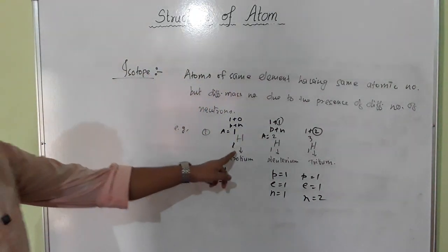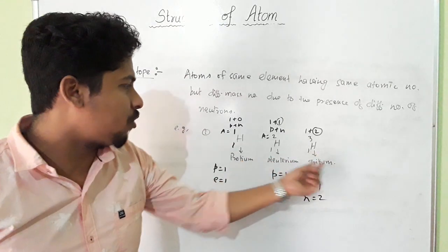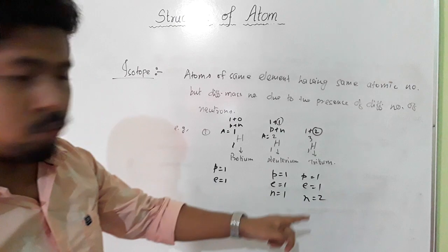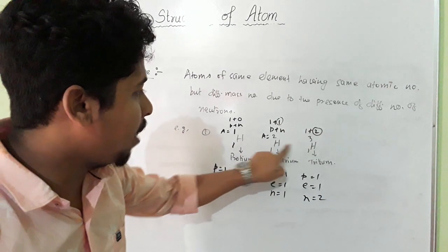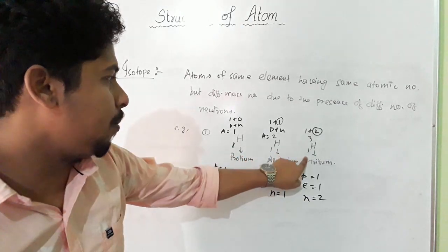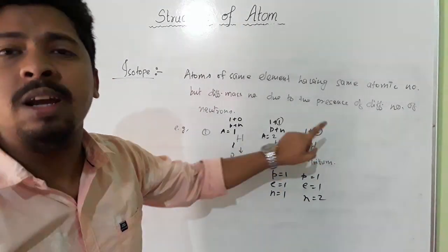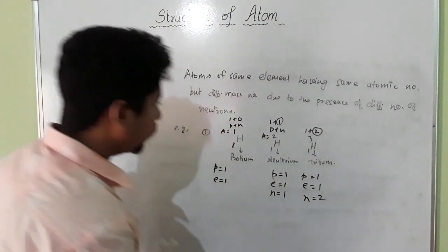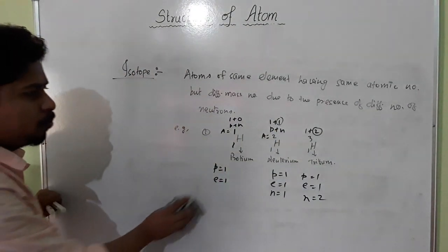So hydrogen exists in 3 isotopic forms: protium, deuterium, tritium, that is hydrogen 1,1, hydrogen 1,2 and hydrogen 1,3. So all these are isotopes. Atoms of the same element having the same atomic number. You see here the atomic number is the same but the mass number is different. So they are called isotopes. This is the first example, hydrogen.